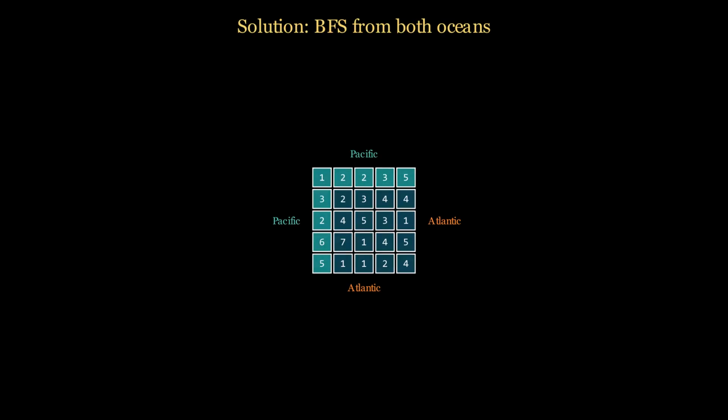We do BFS from these border cells. Every cell we visit is added to a visited set and is never visited again. From each cell we explore neighbors with height greater than or equal to the current cell.